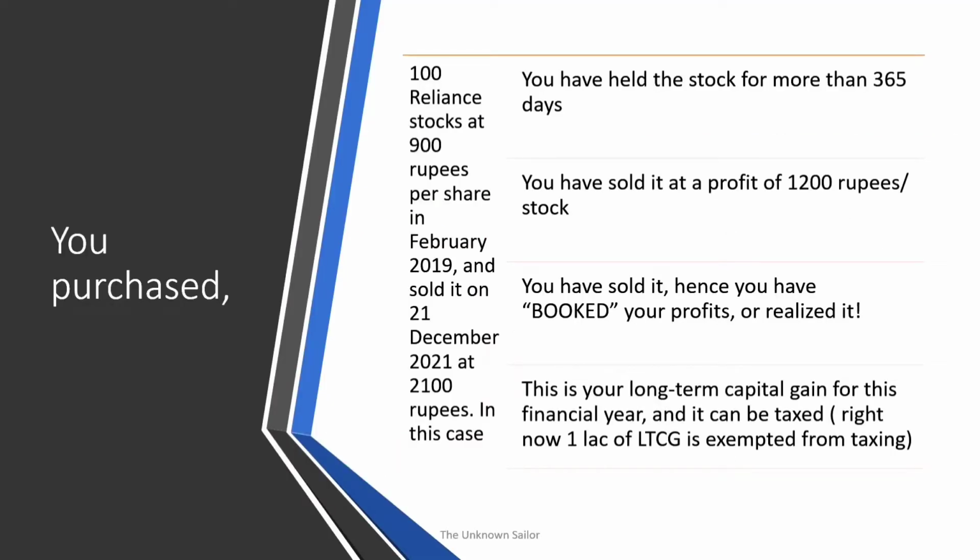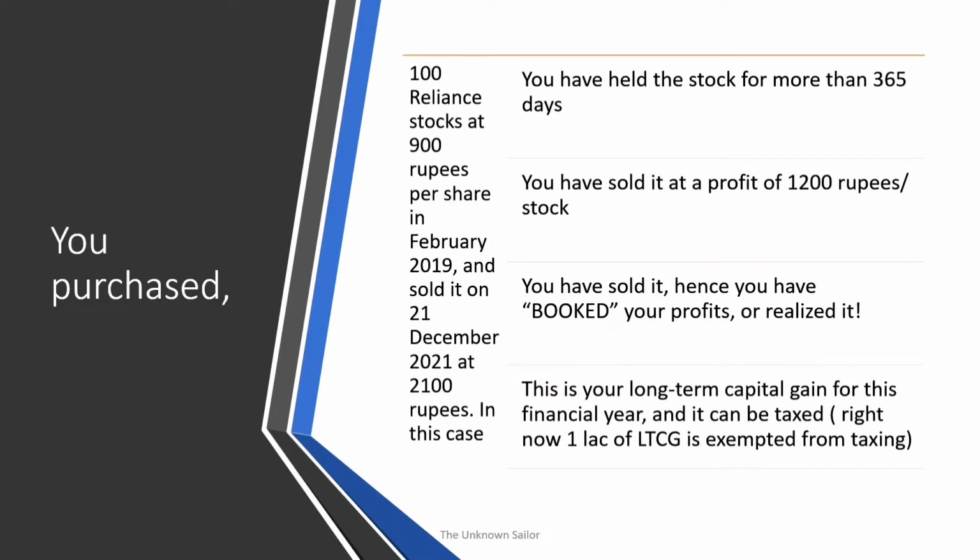Let us go for an example even here. Let us say that you purchased 100 stocks of Reliance at 900 rupees per share in February 2019 and sold it on 21st December 2021 at 2100 rupees. In this case, you held the stock for more than 1 year or 365 days. You have sold it at a profit of 1200 rupees per stock. Since you have sold it, you have booked your profits, or in other words, you have realized it. So this is your long-term capital gain for the financial year and it will be taxed.